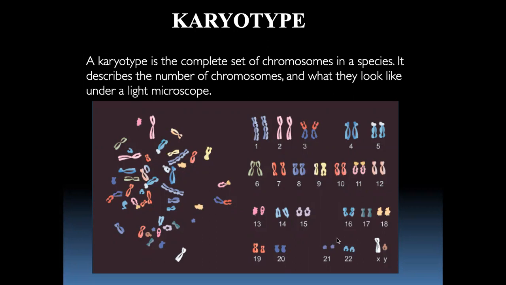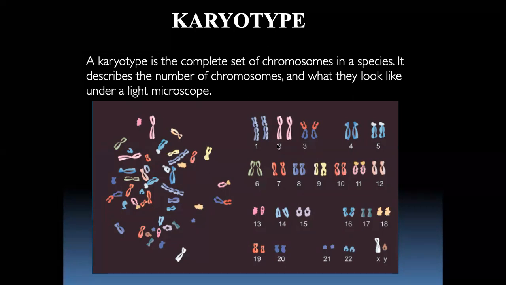That's why we say there are 23 pairs of chromosomes. We don't usually say 46 chromosomes together. Whenever we say how many chromosomes, we say 46, but we have to remember there are 23 pairs of chromosomes. Why pairs? Because each pair contains one from the mother and one from the father.